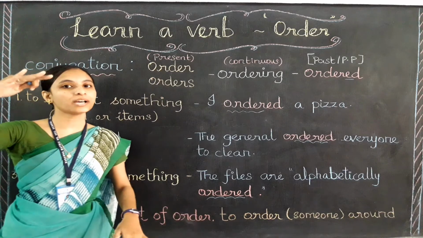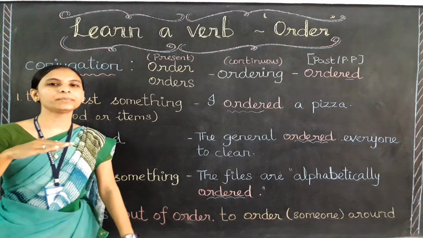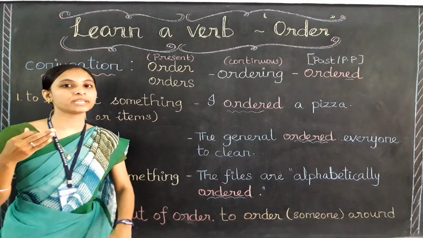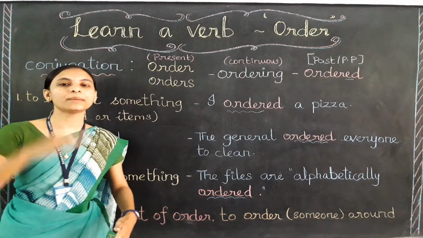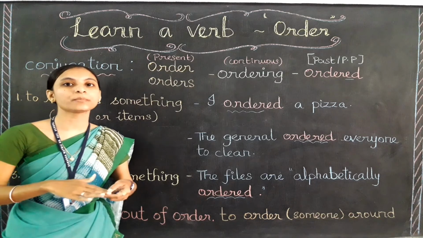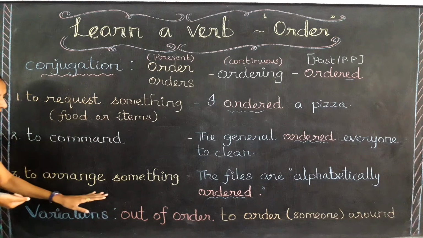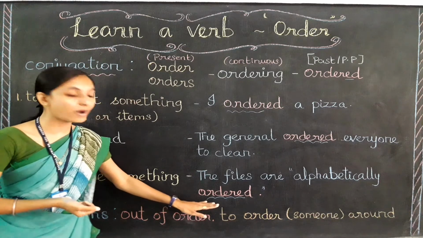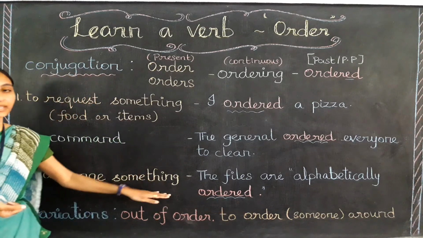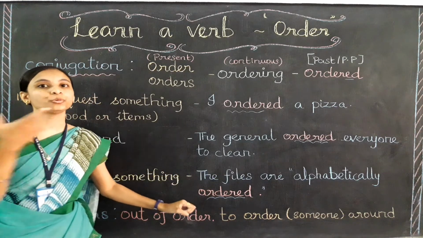That is, the first file will begin with the letter A and the last file will end with the letter Z. So alphabetically I am arranging, sequentially I am going to arrange that thing. When we are arranging something, instead of using the word arrange, we can use the verb order. Here the verb order stands for arranging something. Here they are arranging the things in alphabetical order, that is A to Z order.